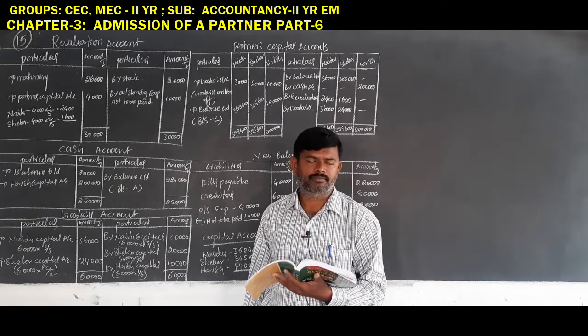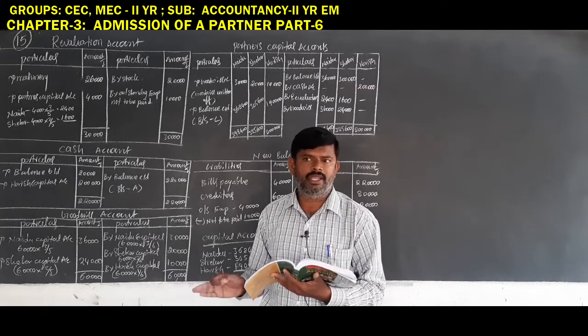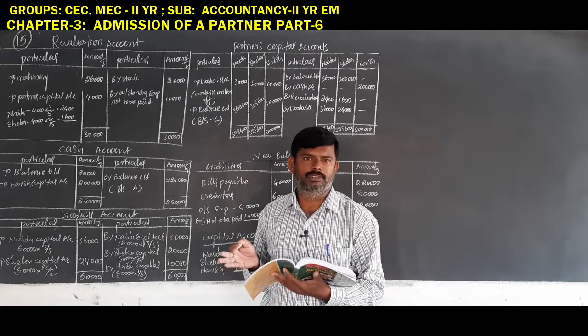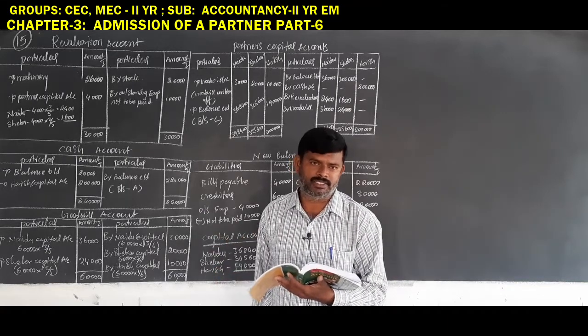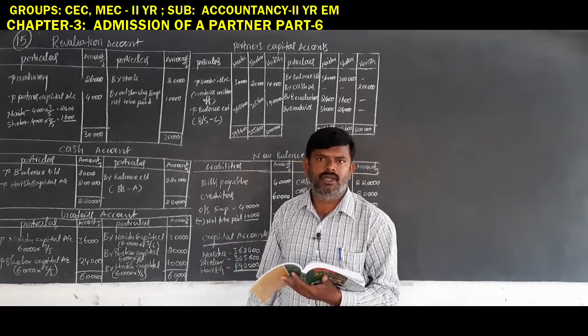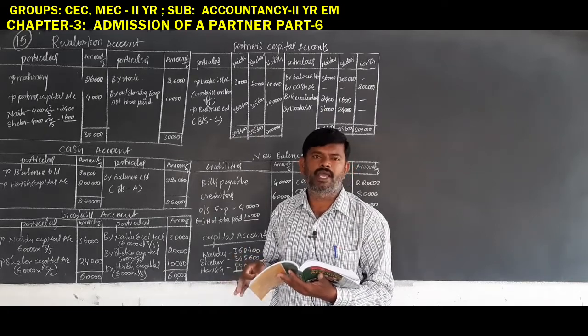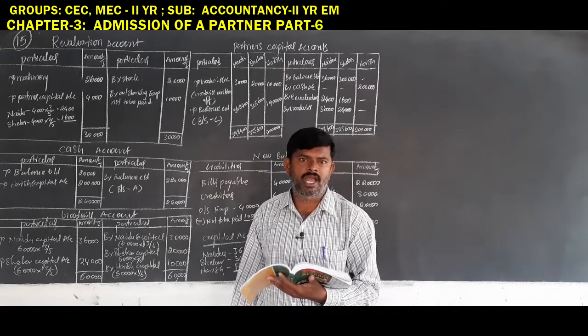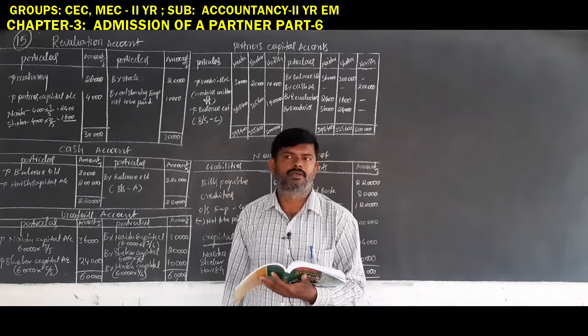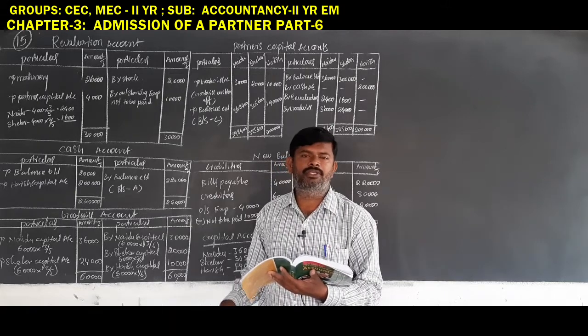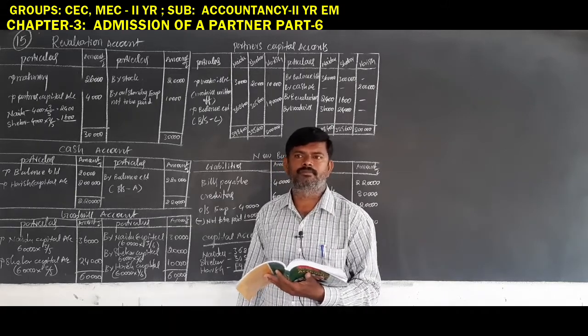Remember one thing, goodwill creation is as per the old ratio to the old partners, and goodwill written off is as per the new ratio along with the new partners. Suppose the new ratio is not given in the problem.